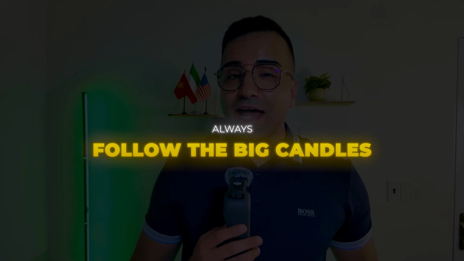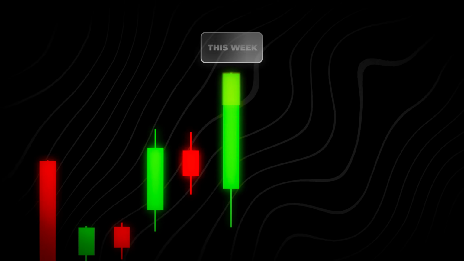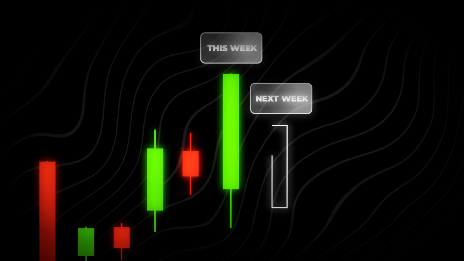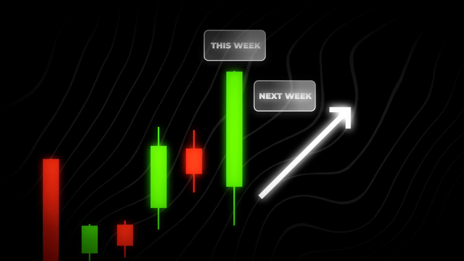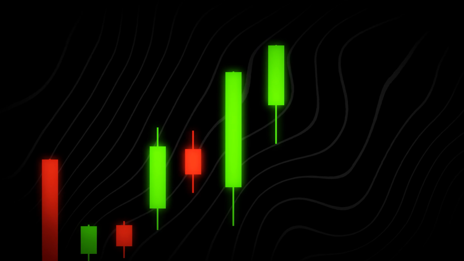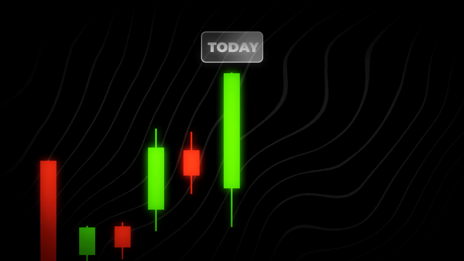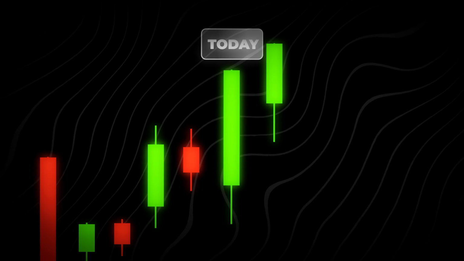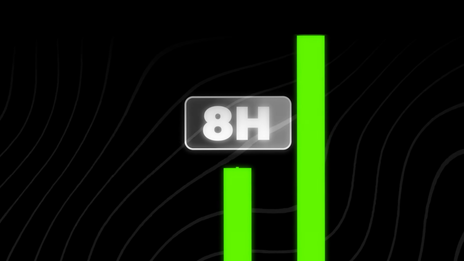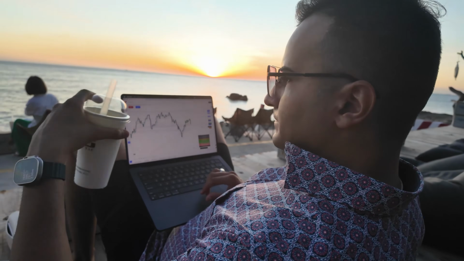So for example, if we have a big weekly green candle, our bias for the next week should also be to the upside, because more likely than not, the next week is also going to be a continuation of that big weekly close. And similarly, if we have a big daily green candle, the next day, more likely than not, is going to follow that same trend. And a big 8-hour close or a 4-hour close, the same thing. If I have a big 4-hour close, more likely than not, the next 4 hours is going to be in the same direction. And that is how I go about my directional bias.